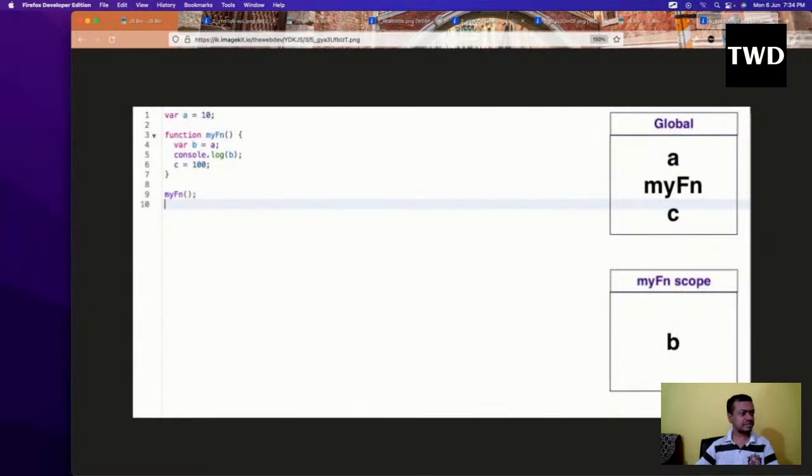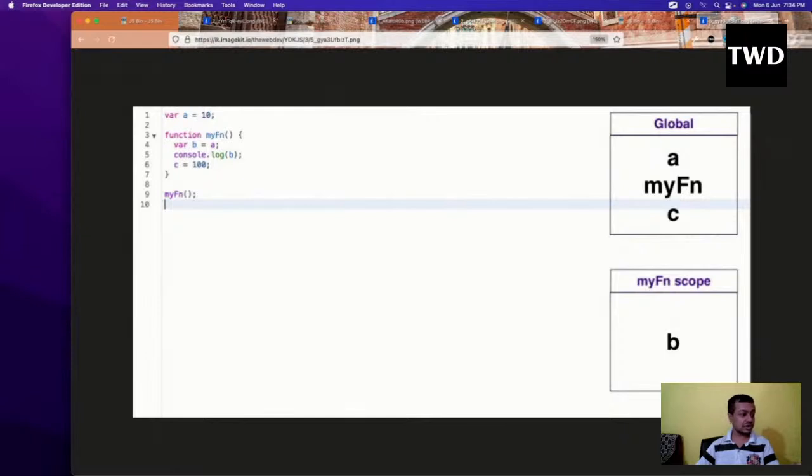So here what happens, say the compiler has successfully run and it has put everything like this. a is in the global scope and my func is there. But why did it put c in the global scope? If you don't declare anything with var, it's again a very big problem in JavaScript. If you use var, at least it is contained within the function. But if you don't even give var, that is also quite possible in JavaScript. You don't even give var, it will make it totally global, like a, totally global outside anything, so it is applicable and we can get it from anywhere outside. So c also we can get from anywhere outside, and that's why c didn't give us an error.